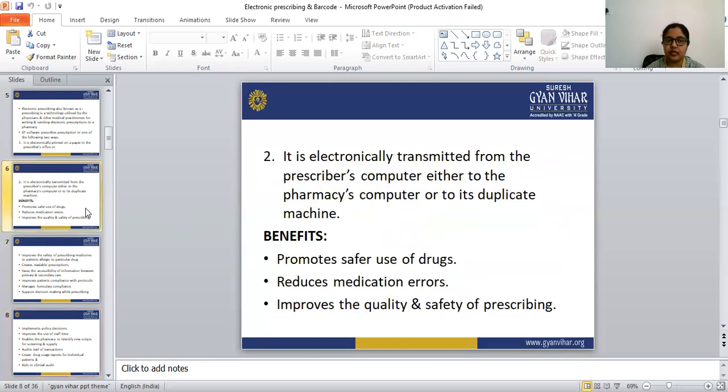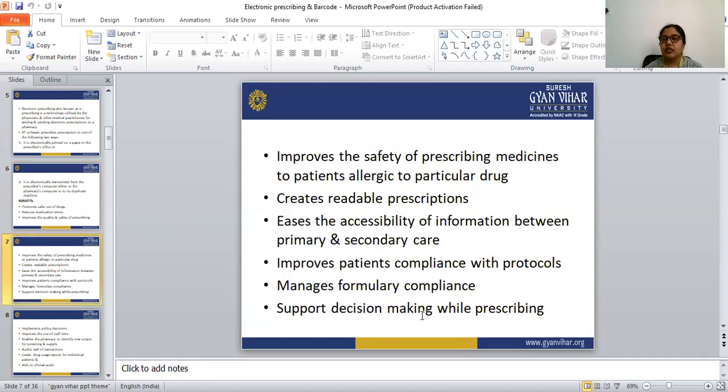Okay, let's see the benefits once again. It promotes the safer use of the drug to the patient. It also reduces the medication errors. It improves the quality and the safety of the prescribing. Next, it improves the safety of prescribing medicines to patients allergic to particular drugs, and it also creates a readable prescription.